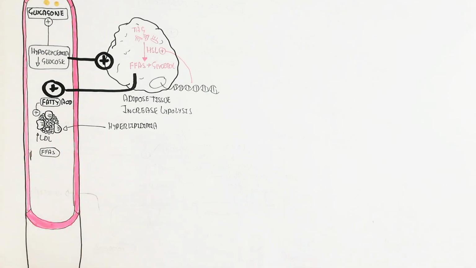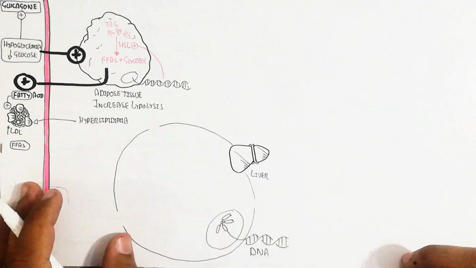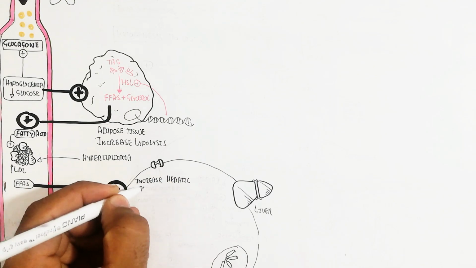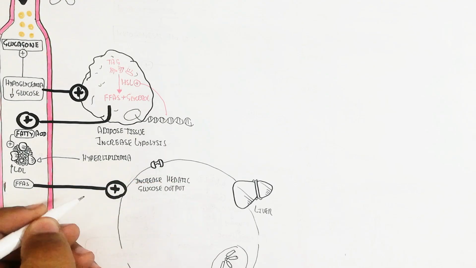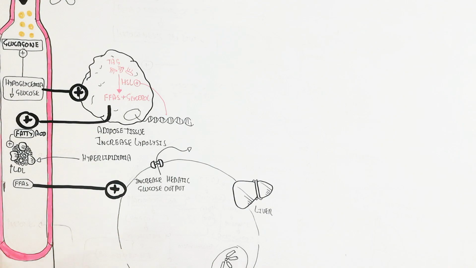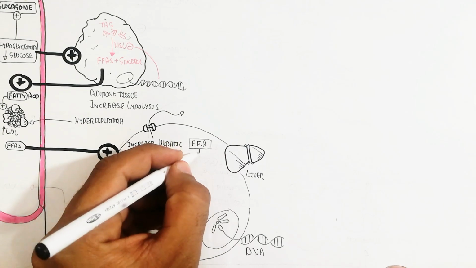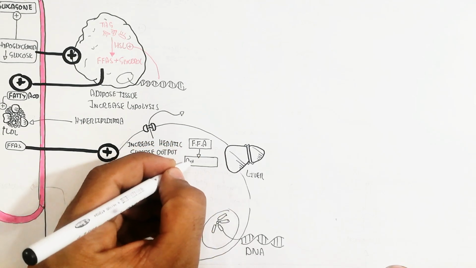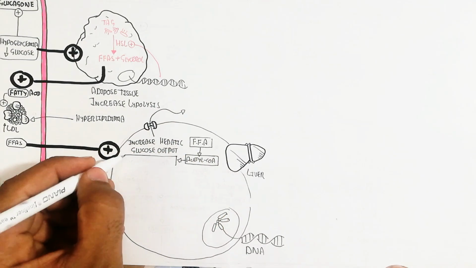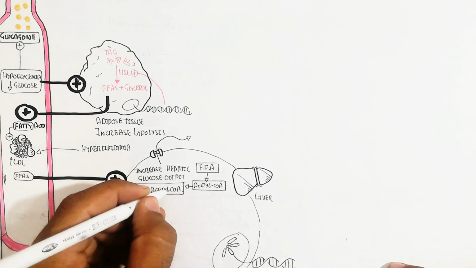After this, the free fatty acid will go into the liver. But before that, during lipolysis, glycogenolysis will occur and lead to increased hepatic glucose output, and here glucagon plays an important role in increasing hepatic glucose output into the blood for a normal glucose level. Meanwhile, the free fatty acid enters the hepatocyte, where acetyl CoA is formed in the mitochondria, and in this way the Krebs cycle will occur.